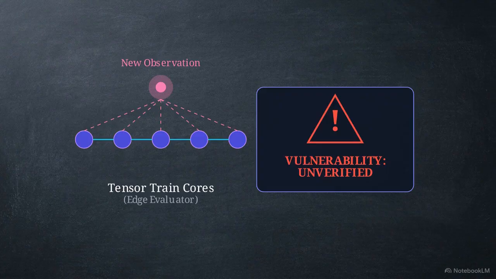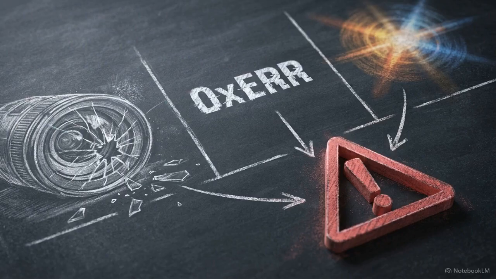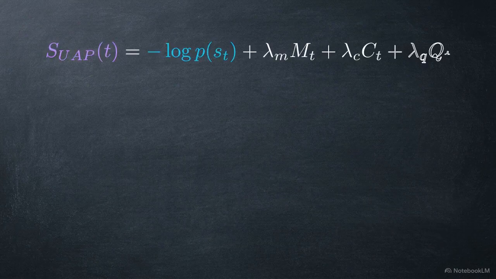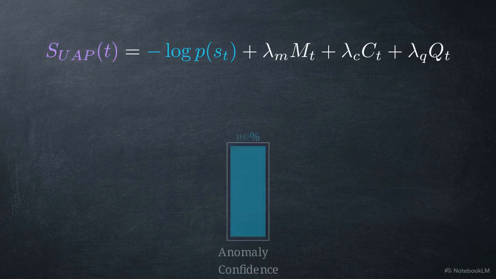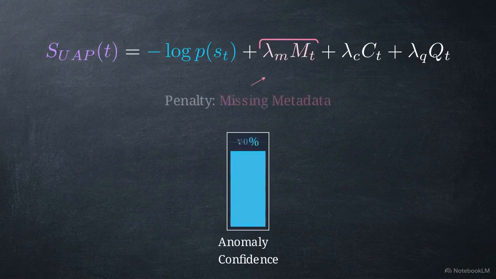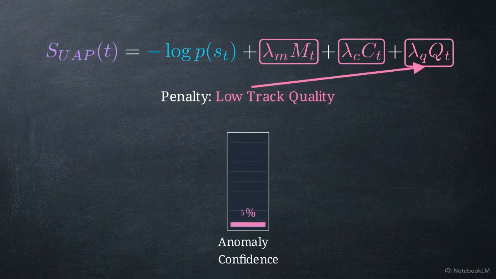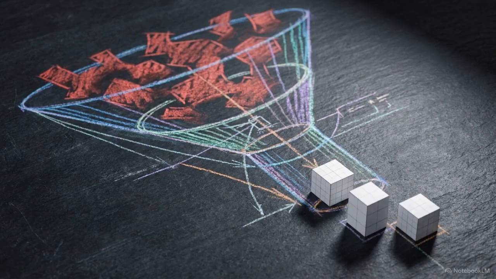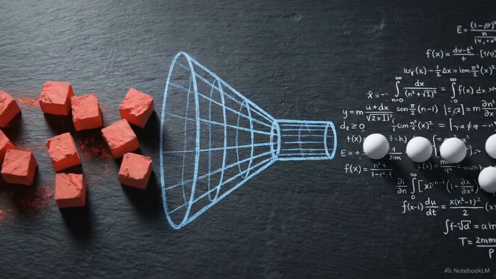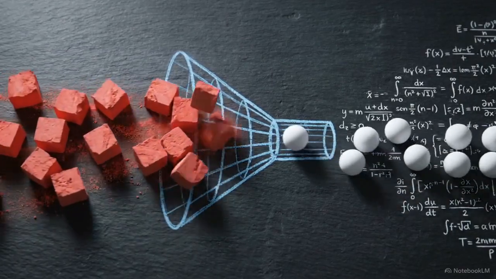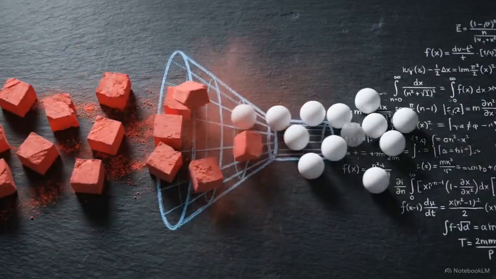Relying solely on this raw score is a vulnerability. Broken sensors, corrupted metadata, or lens flares are highly improbable events, and they will easily trigger a high anomaly score. This equation shows the evidence-adjusted anomaly score. To prevent false positives, the system applies strict penalty terms. It heavily penalizes missing metadata, cross-sensor contradictions, and low track quality. The PTCP acts as a mathematical filter. It aggressively screens out sensor artifacts and poor data long before they can be mistakenly escalated as extraordinary physical events.